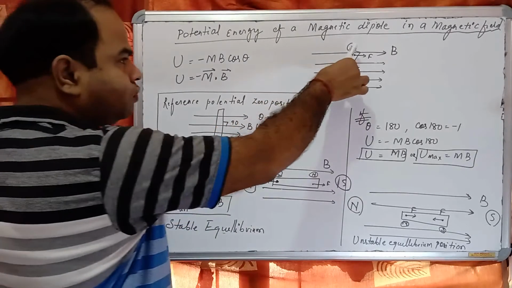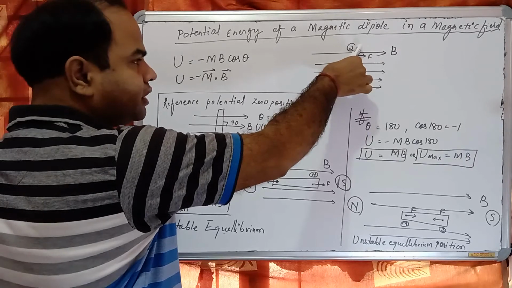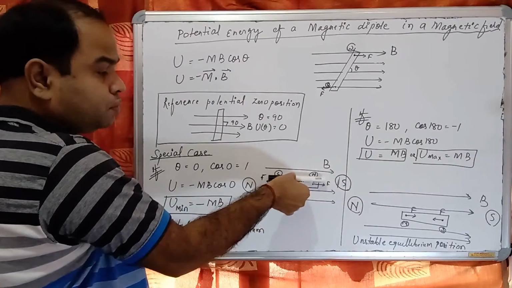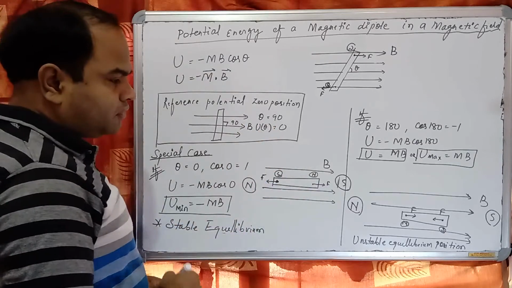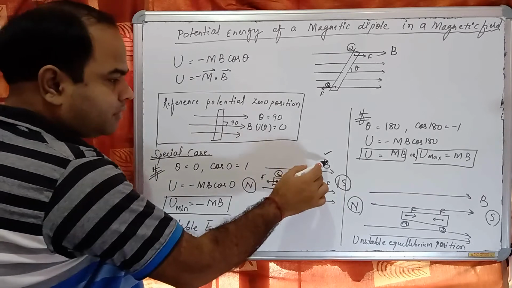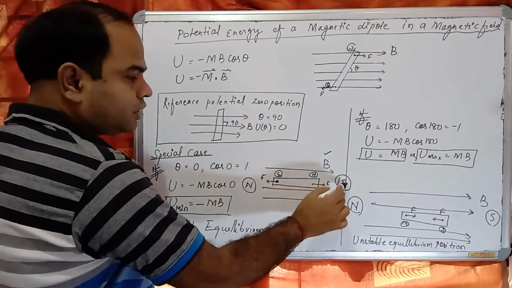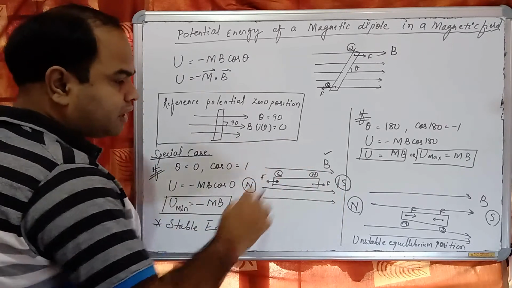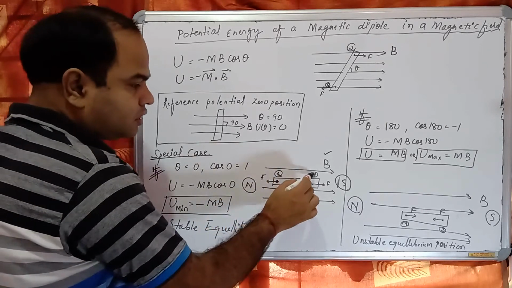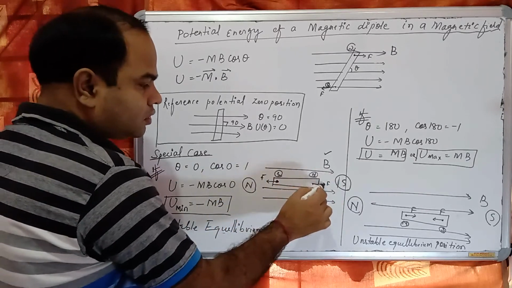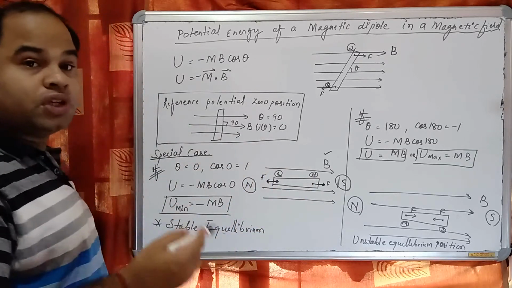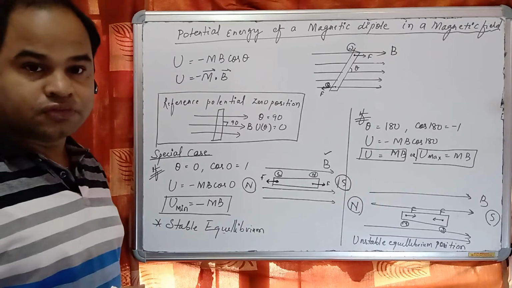So zero position means theta is 0. So in this position, if this is the external magnetic field, with north pole and south pole, and the bar magnet has north pole and south pole, so this north is attracted towards the south and the south is attracted towards the north, so that means two equal and opposite forces, they cancel each other.